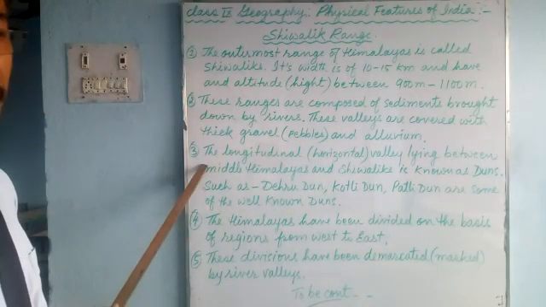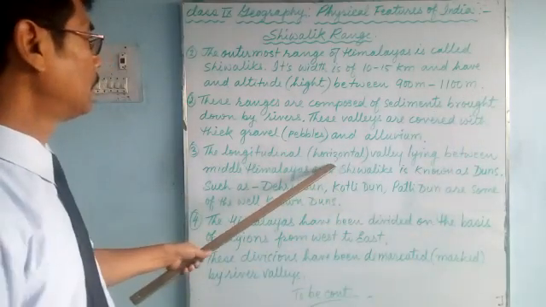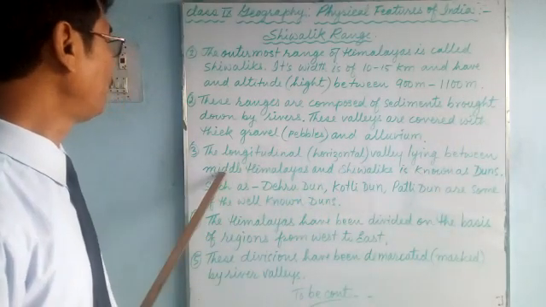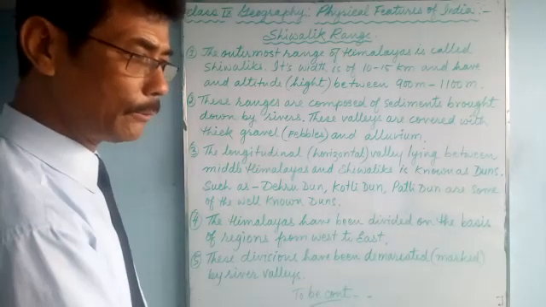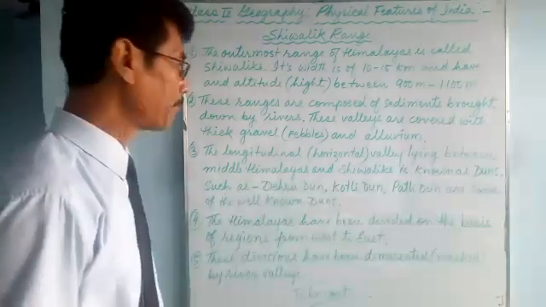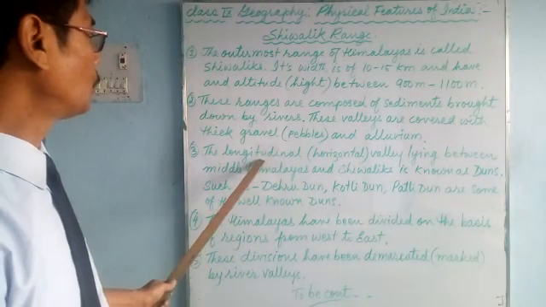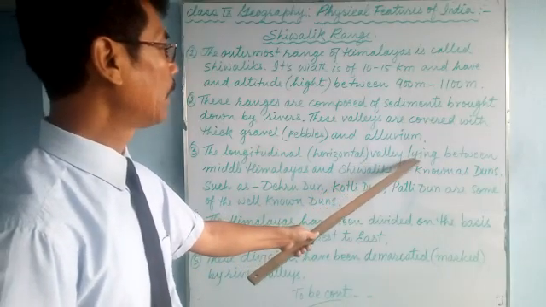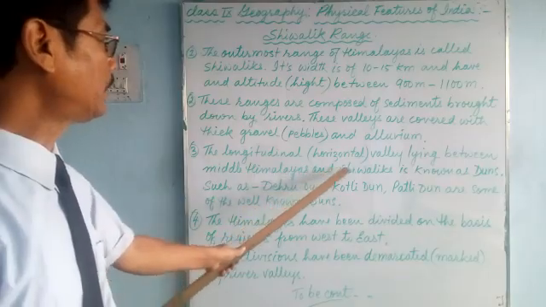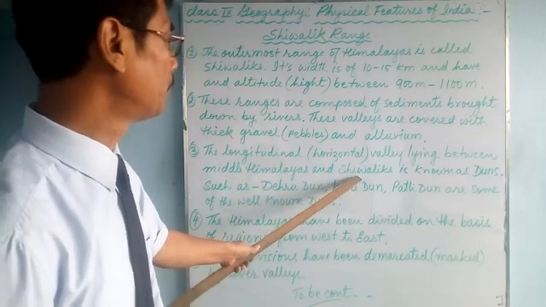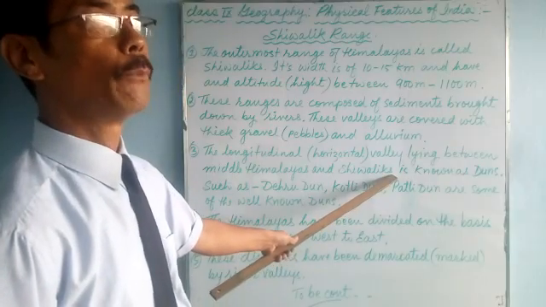Now we'll talk about number three, the longitudinal valley. Longitudinal means horizontal. There is a valley between the Middle Himalayas and the Shivalik range, between these two mountains. A horizontal, longitudinal valley lying between the Middle Himalayas, that is Himachal, and the Shivalik range, the outer Himalayas. Between these two, there are famous valleys.